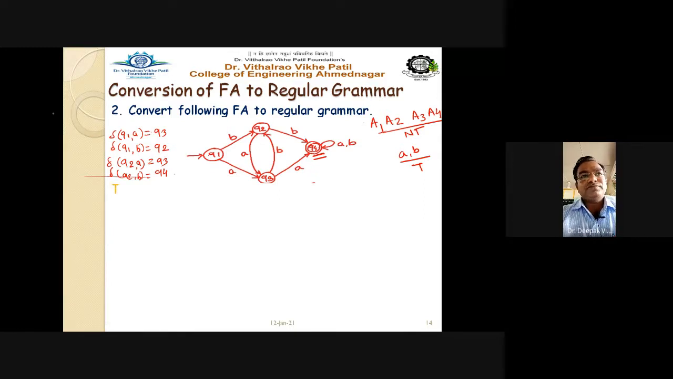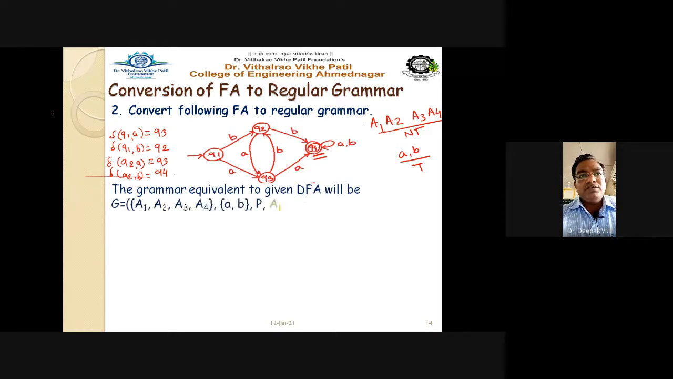So the grammar equivalent to the given DFA will be, as we have just added, the non-terminals A1, A2, A3, A4, the terminals a and b, production rules, and A1 is the start symbol. As Q1 is the start state, in the grammar I will take A1 as the start symbol. So after practicing, you can directly write A1 on b goes to A2. Yes, it is correct, this one is correctly written here.